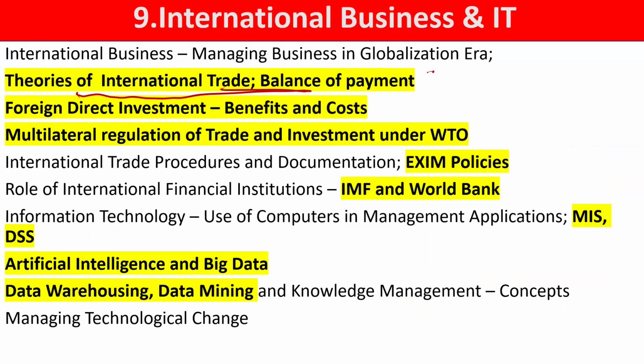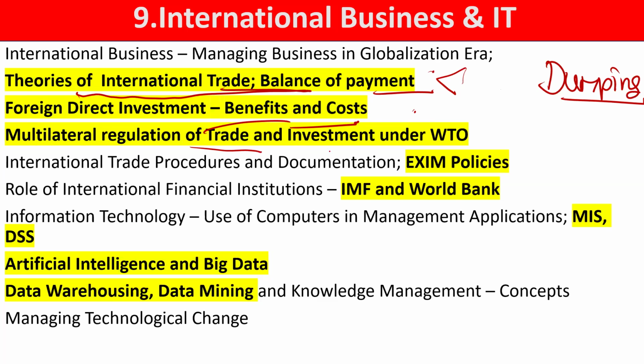This you should know. Balance of payment: what comes in the current account, disequilibrium of BOP, capital account, official settlement account, how the disequilibrium is adjusted, and what the measures are. Sometimes they might ask about dumping, the various dumping techniques, and anti-dumping measures, which you should know. Then foreign direct investment types, the OLI framework, and other theories of FDI. You should also know how FDI is beneficial and what its limitations are, for both host and home countries.